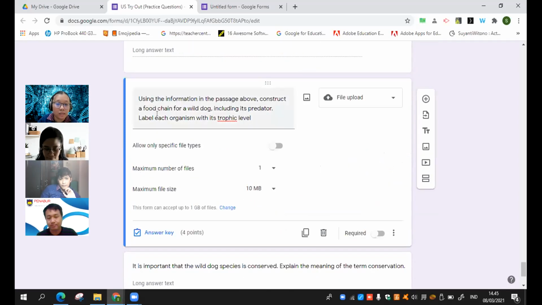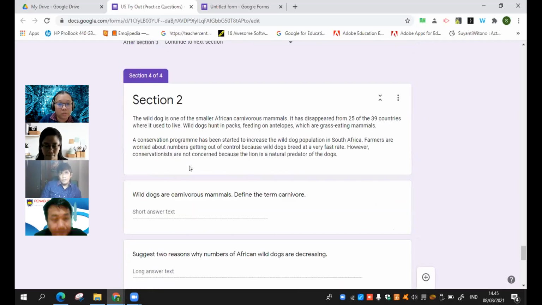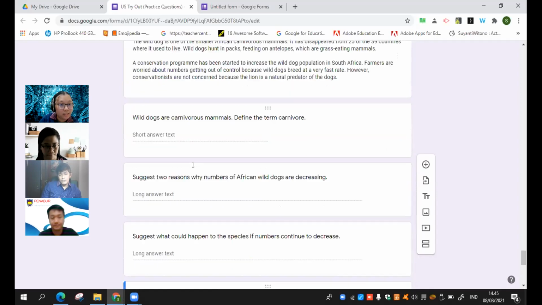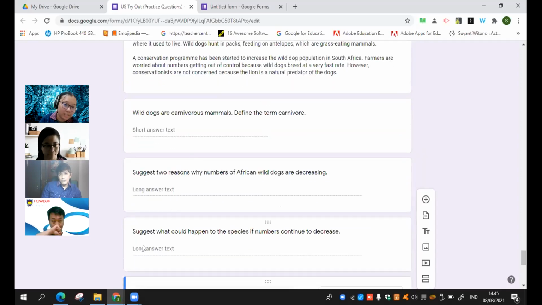Okay, this one. This question, I asked them to construct a food chain, so they need to draw using this passage before. So it's only a square, and then inside will be grass. This one, grass eaten by antelope eaten by wild dog, like that. But it's really hard to answer that one. Yeah, actually yes, they can also type it, but I want them to draw.